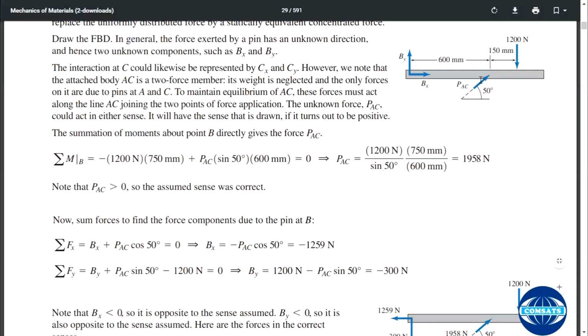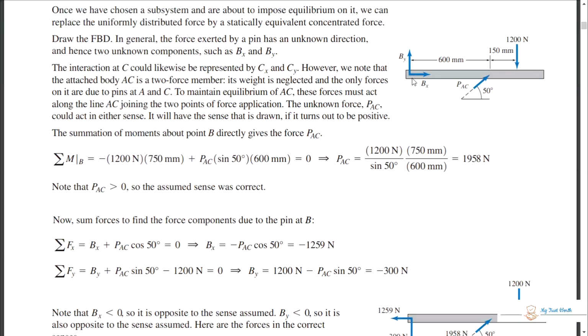And this will have an anti-clockwise moment effect, and PAC multiplied by this directional component. So you are going to resolve it into PAC x and PAC y. PAC x is PAC cos 50 and PAC y is PAC sin 50.